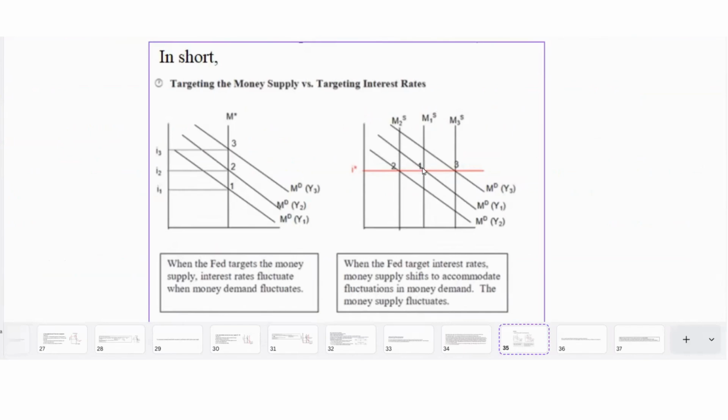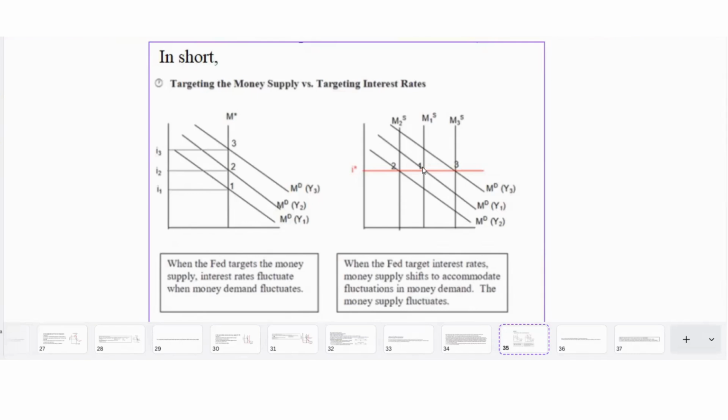If money demand increases to MDY3 and the money supply stays at MS1, we know there will be an upward pressure on the interest rate because of the increase in money demand. So to keep the interest rate at I star, once money demand increases from MDY1 to MDY3, the central bank will increase the money supply from MS1 to MS3 in order to keep money market equilibrium at I star.